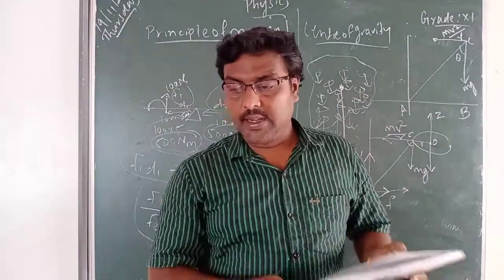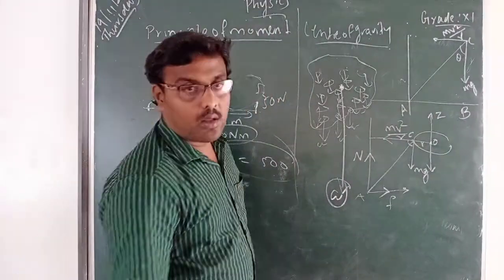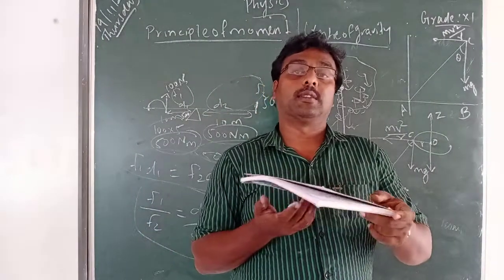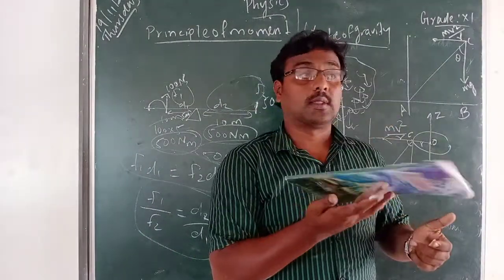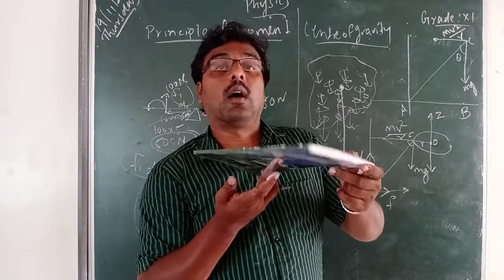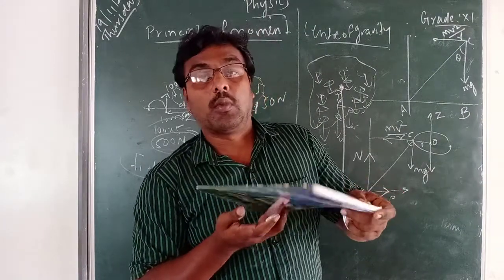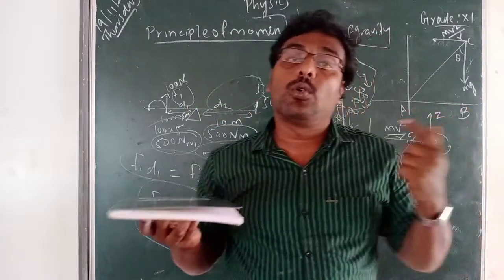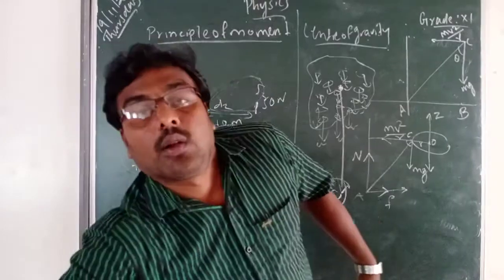And the second method is, this is what we are doing. Sometimes when you are playing this game in the classroom, kids will turn the book by balancing it on one finger. It is happening. It is due to what? The center of gravity.